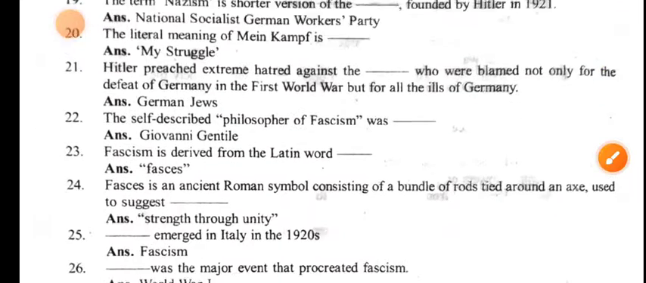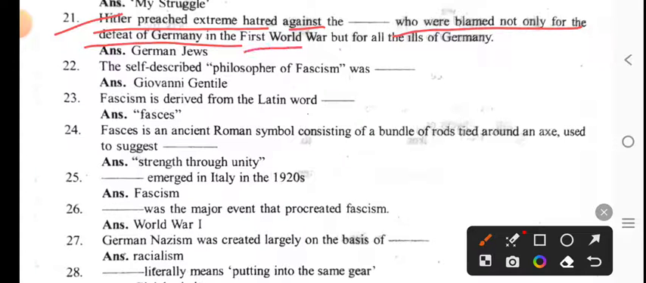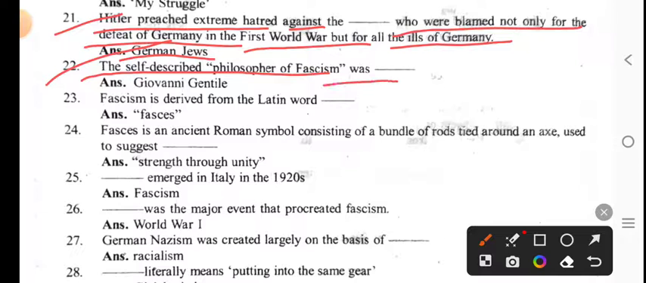Next question. Hitler preached extreme hatred against the German Jews, who were blamed not only for the defeat of Germany in the First World War but for all the ills of Germany. The self-described philosopher of fascism was Giovanni Gentile.